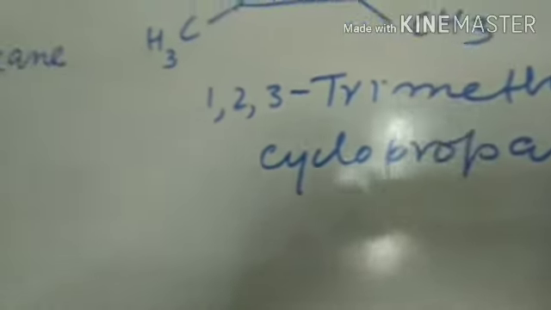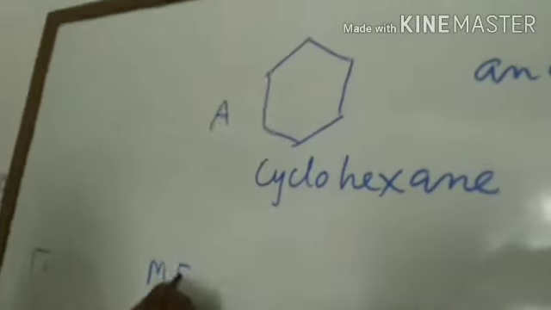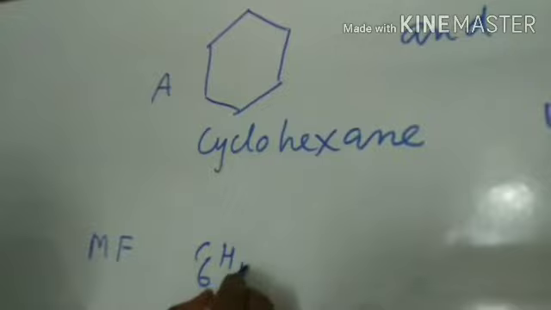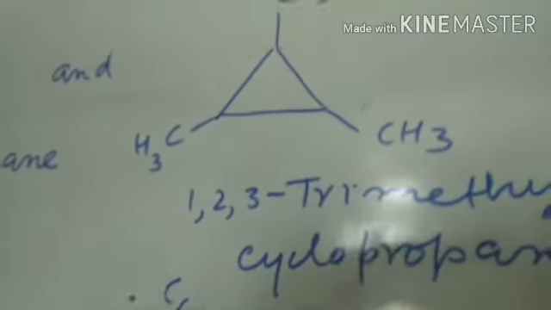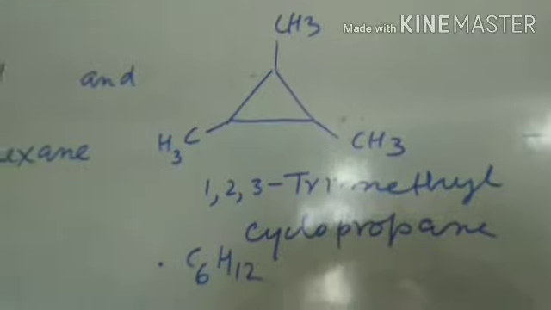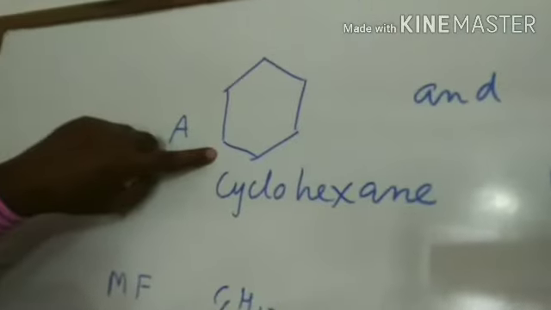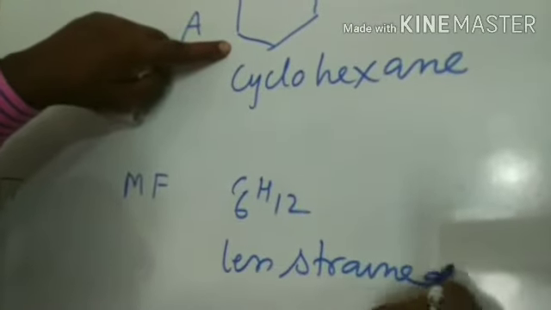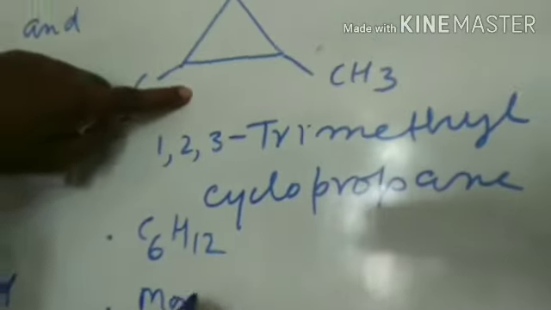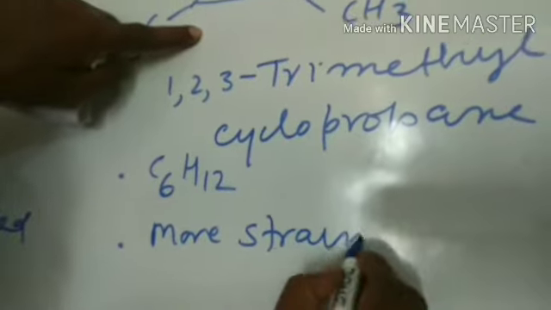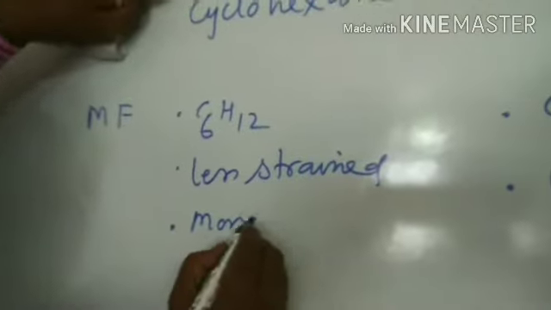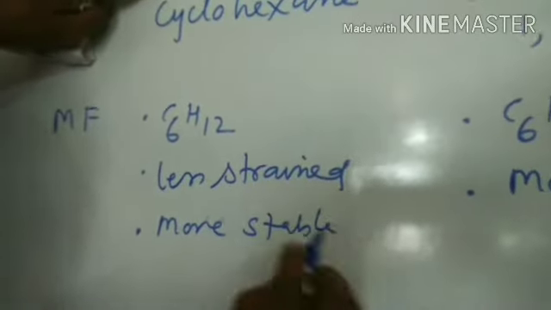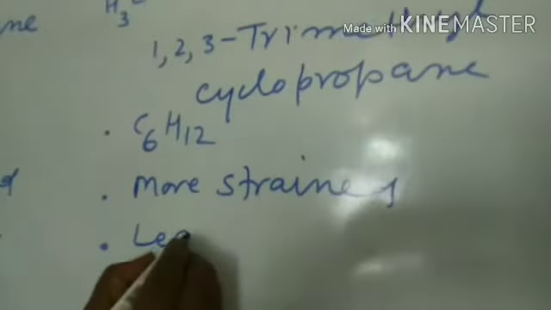Now see the similarity. Molecular formula C6H12. Its molecular formula C6H12. This is 6-membered ring, so less strain. It is 3-membered ring, more strain. This is 6-membered ring, more stable. This is 3-membered ring, less stable.